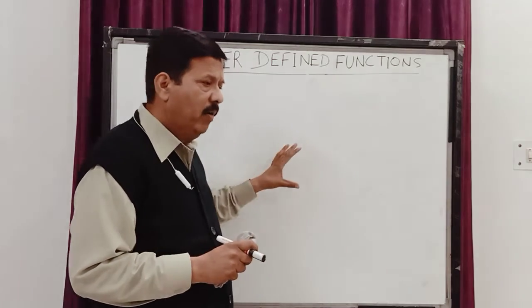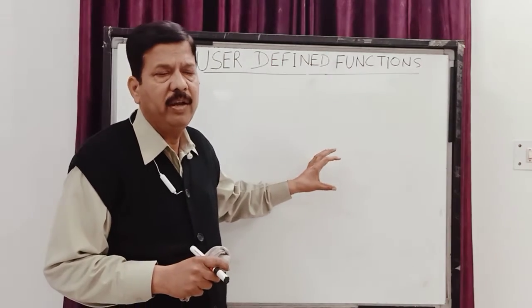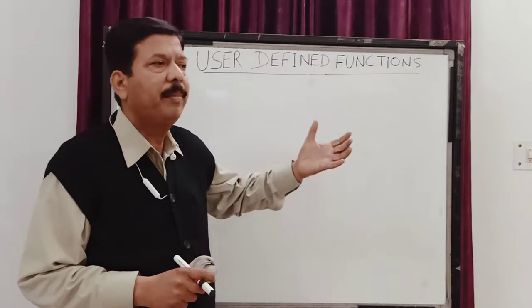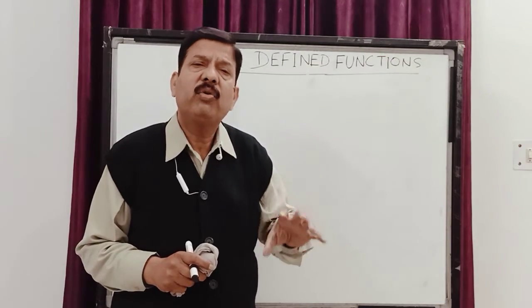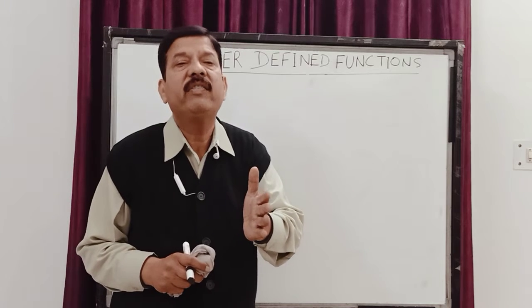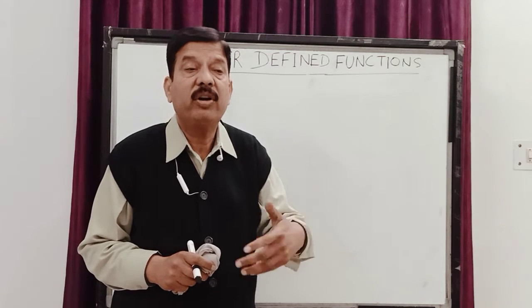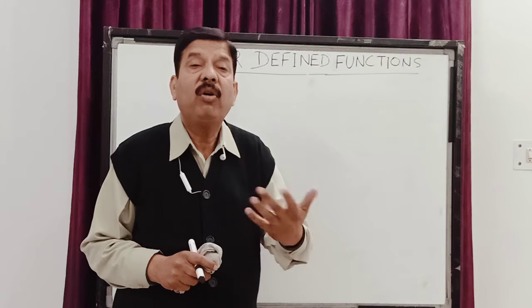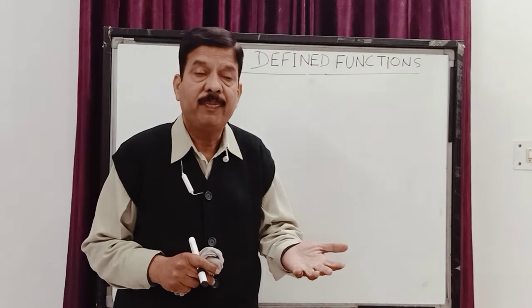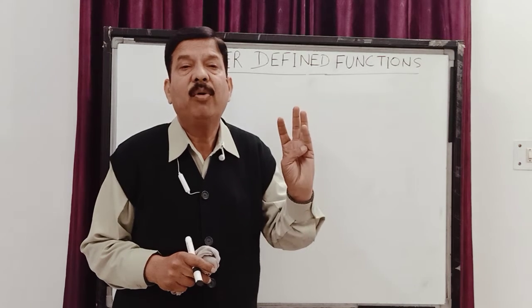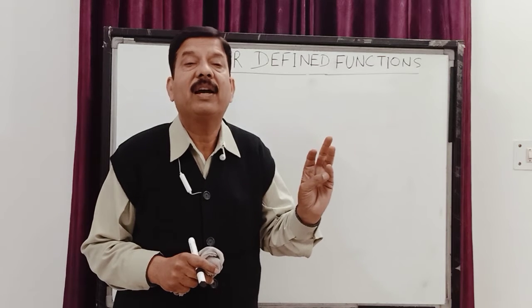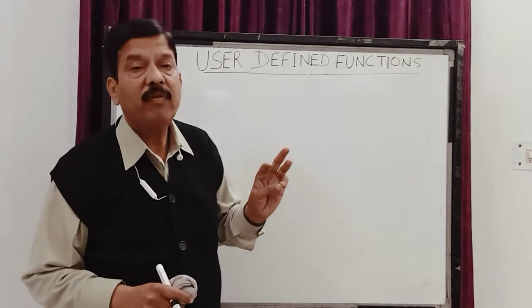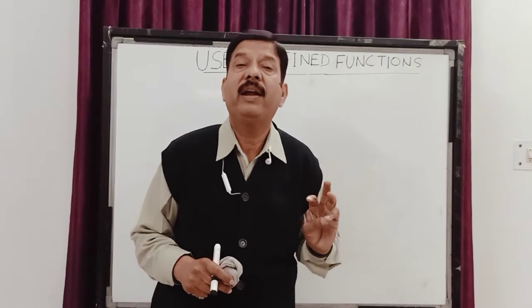And the third very important point of a function is that when you write your function and somebody else wants to inherit it, it is the executable part that is getting inherited. You cannot see what is written inside it. So it is following the feature of data hiding. So the use of function is making a program simple. The use of function is making a program light coded by the concept of inheritance, and the use of function is also helping in data hiding.